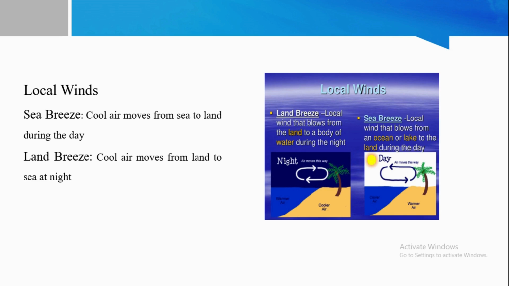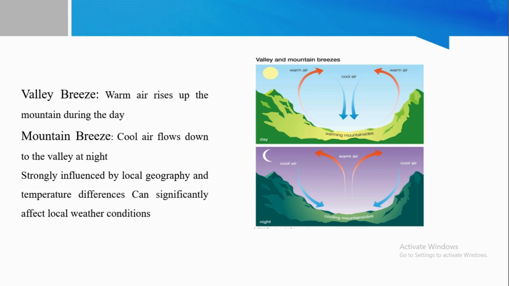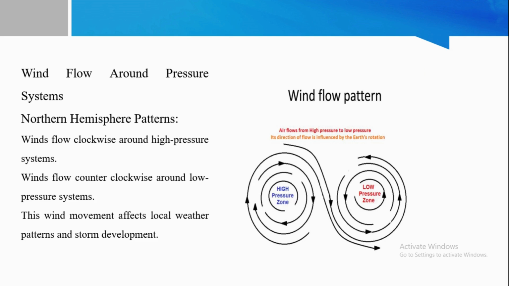Now, local winds. For example, in a sea breeze, cool air moves from sea to land during the day, while in a land breeze, cool air moves from land to sea at night. In a valley breeze, warm air rises up the mountain during the day, while in a mountain breeze, cool air flows down to the valleys at night. These are strongly influenced by local geography and temperature differences, which can significantly affect local weather conditions.